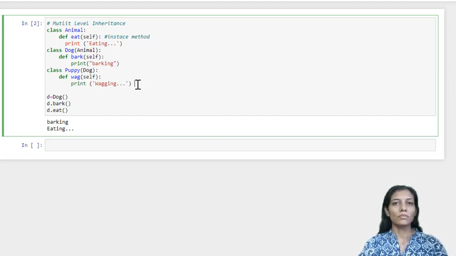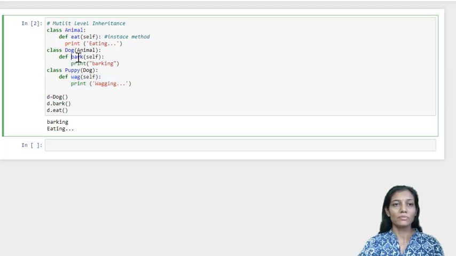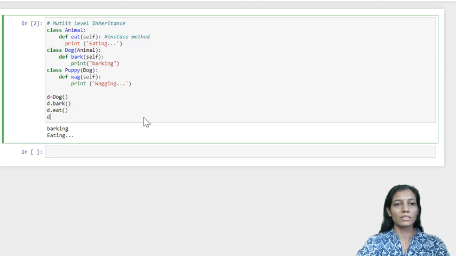Puppy has the wag method. It is also acquiring the method bark from the immediate parent, that is dog, and it also has access to the method called eat from the parent's parent. So let us see whether it is able to access it or not.